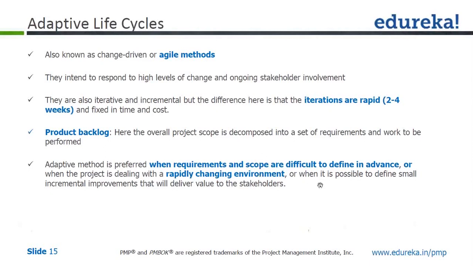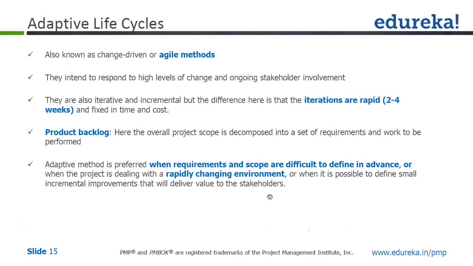So these are the two reasons why I believe nowadays Agile is getting a lot of traction, for obvious reasons. These are the two factors which will help you decide whether you should go for an adaptive life cycle or not, or when it is possible to define small incremental improvements that will deliver value to stakeholders.